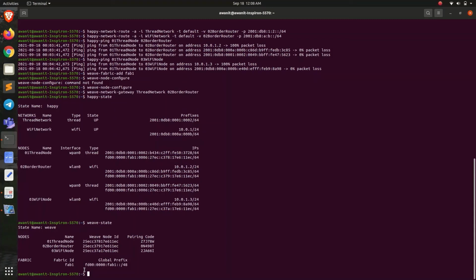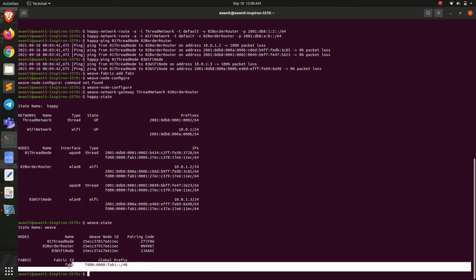This is combined with the fabric ID, that is FAB1 that we assigned, to get what we call the Weave global prefix, which is FD00 and the fabric ID.